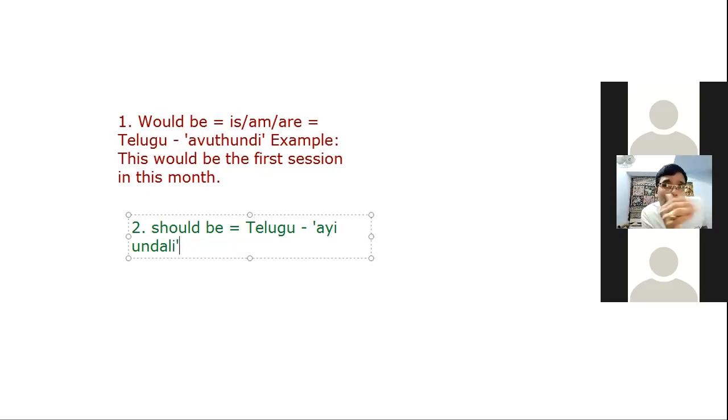I think it would be my first son, or I think it would be my second son. Here the Telugu meaning is avutadu, because son means male. So here would be can mean avutundi, avutadu, avutaru, based on the subject.